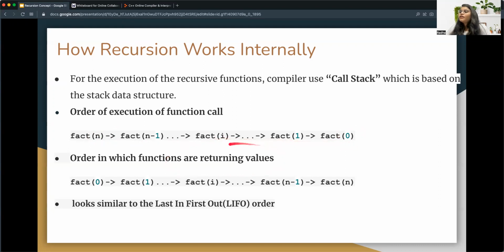And the values return in the reverse way, because we know the factorial of 0. So the factorial of 0 will return first, then factorial of 1, and in the same way, at last we return the factorial of n. So let's jump to the whiteboard and understand how it is working.